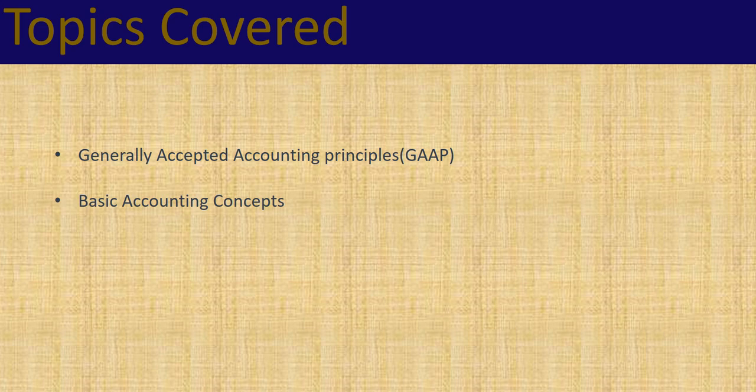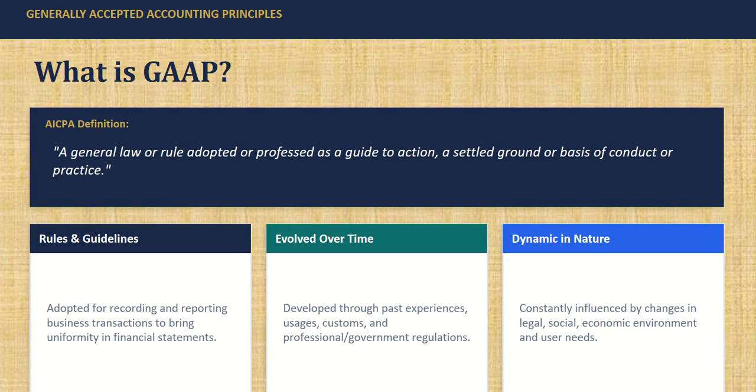So in this video, we will be covering the following topics. Now first, let's see what is GAAP, Generally Accepted Accounting Principles. From the beginning we've seen that all the transactions have to be recorded, but how will you record? It's GAAP that tells you how to record the transactions: the way, the principles, the rules that have to be followed in order to record a transaction. So it is nothing but rules and guidelines.